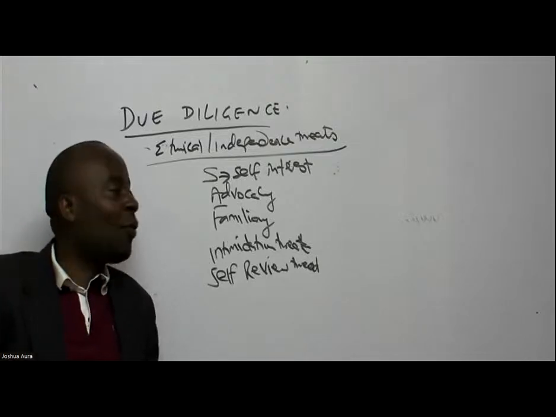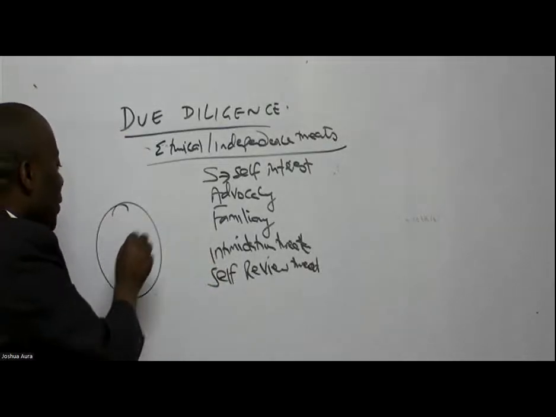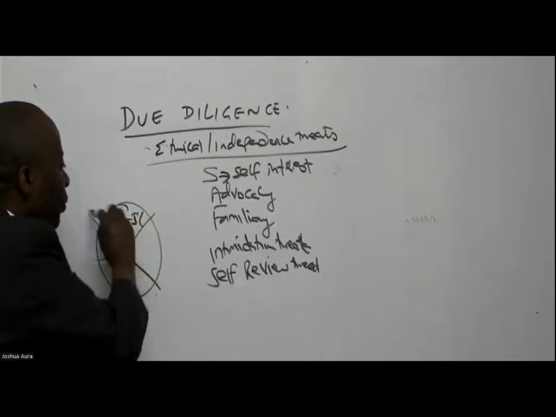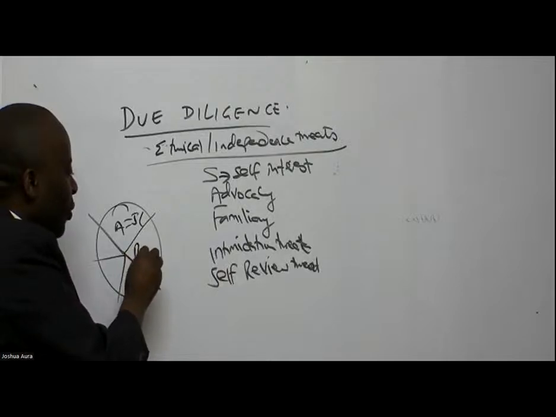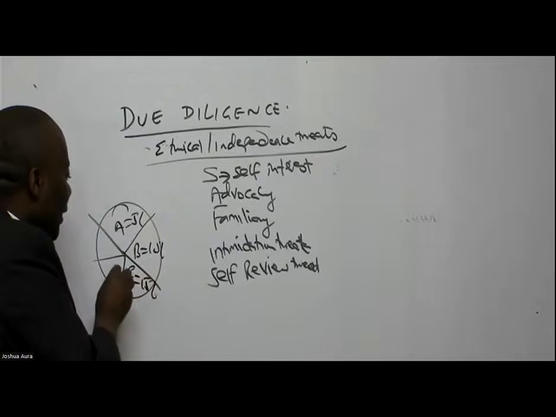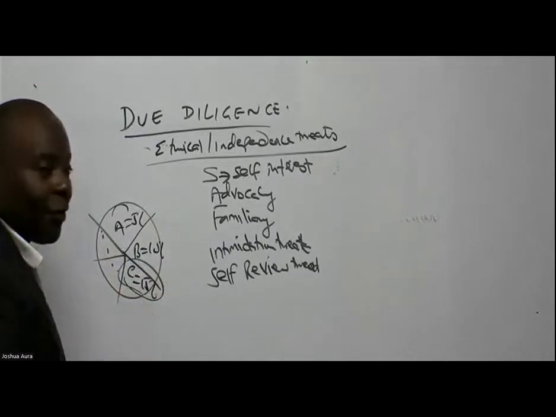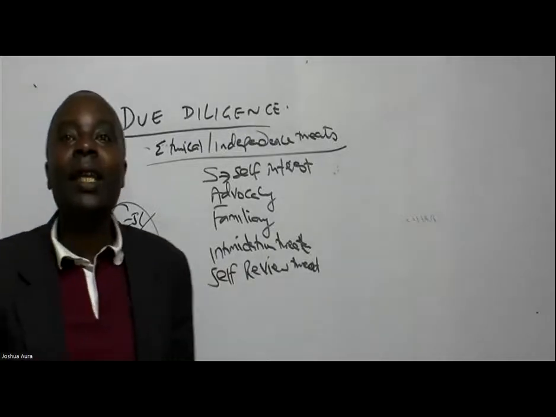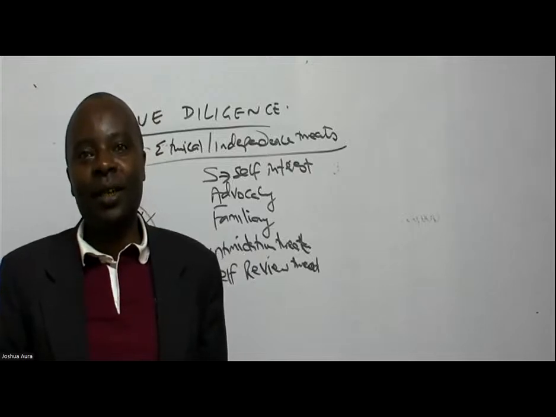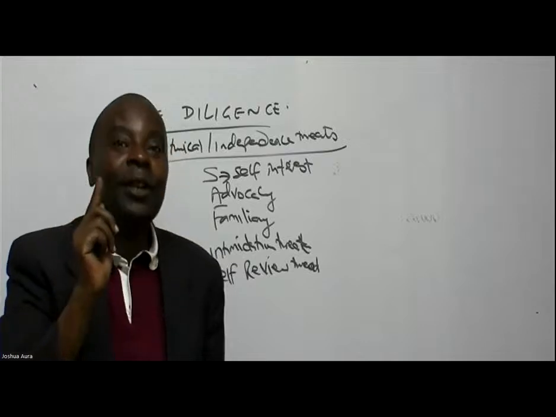It's 15%. If you've got, in this case, for example, 5 clients, your clients are here. So A, for example, is giving you 5% of your total pie. B is giving you, for example, 10%. C is giving you, for example, 15%. And then we have others there. When you have a client who gives you like 15%, that is against auditing law. Why? Because you're over depending on one client for your sustainability.